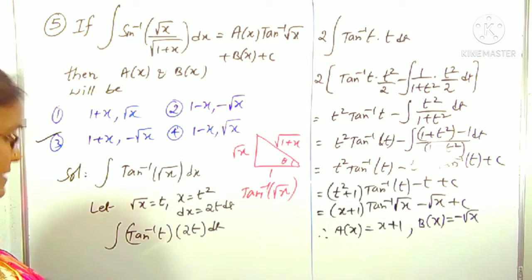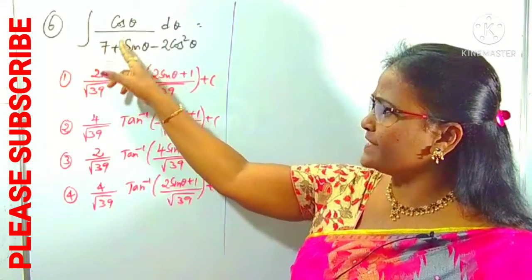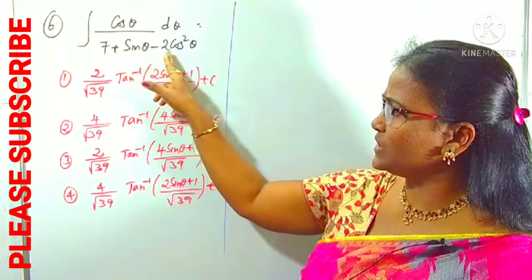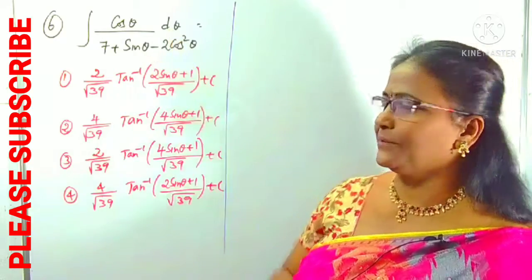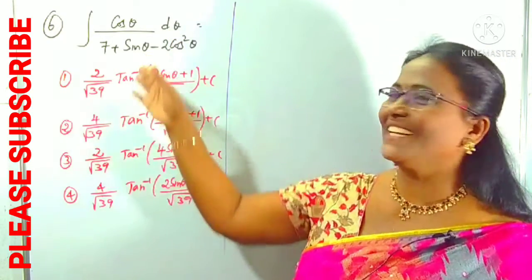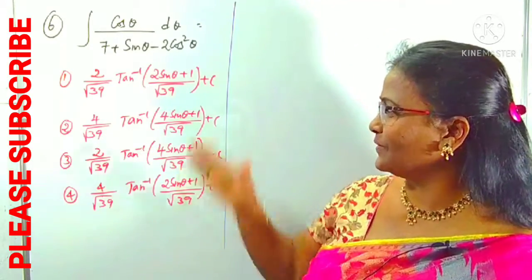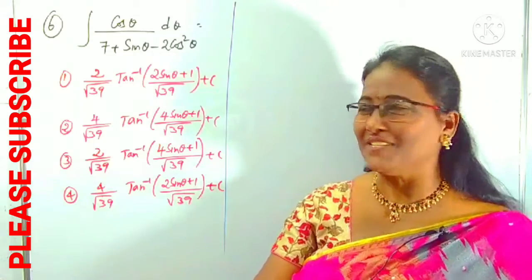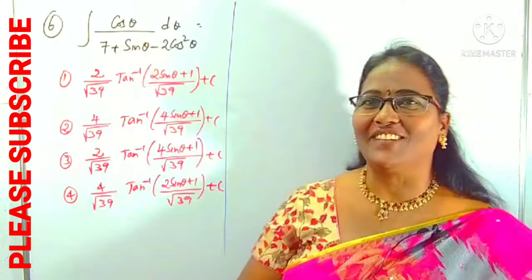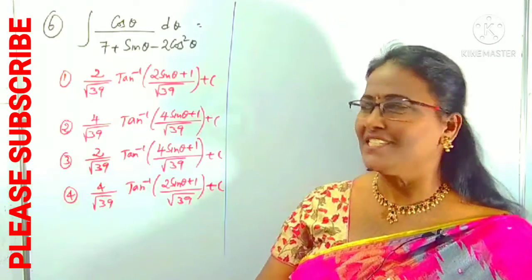Okay, that's it. Yes, look at this question. It is asking integral of cos theta by 7 plus sin theta minus 2 cos square theta d theta. Here the options take more space. Okay, to recognize the options, I copied the options also, including this your favorite C. Right. Integral of cos theta by 7 plus sin theta minus 2 cos square theta, to find out.